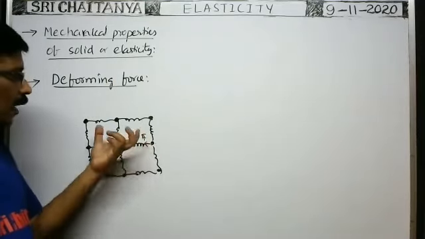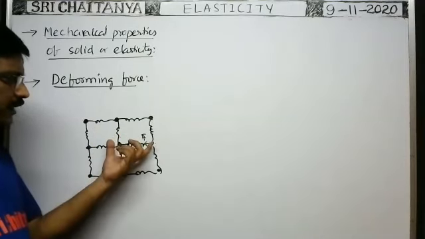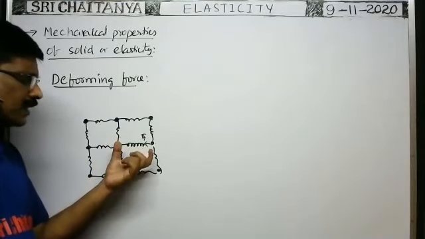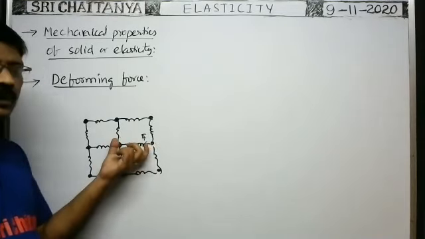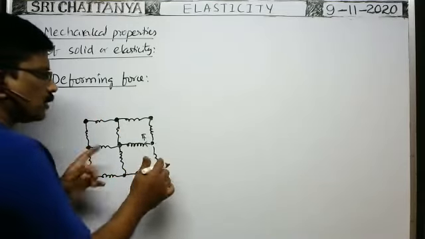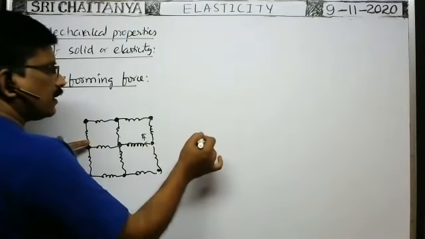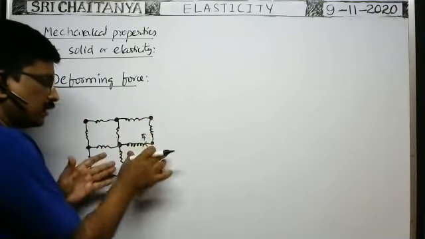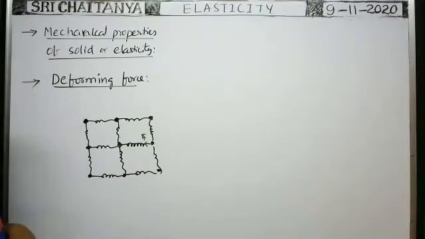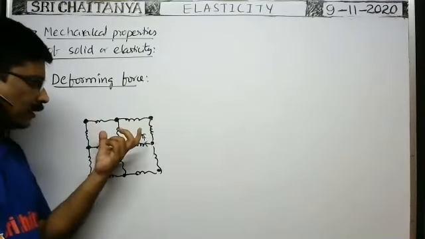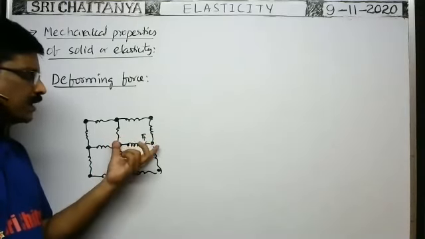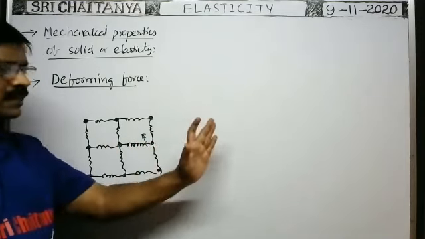In this example, whenever the distance between the atoms increases, extension takes place in the spring, and spring force is developed, and that spring force brings the atoms or molecules back to their original position. Similarly, even in atoms or molecules, even though there are no springs, whenever the distance between atoms increases, attraction forces are developed between the two atoms. And when you remove the external force, the forces of attraction developed between the atoms or molecules bring them back to the original position.